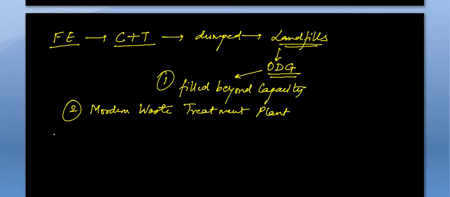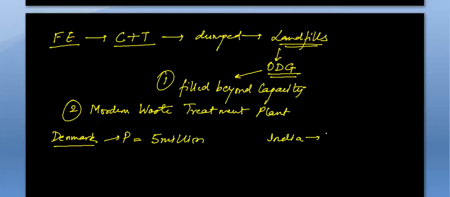Okay, so let me tell you about a country called Denmark. Denmark has a population of nearly 5 million people, whereas the Indian population is 1.2 billion, that is 1200 million.